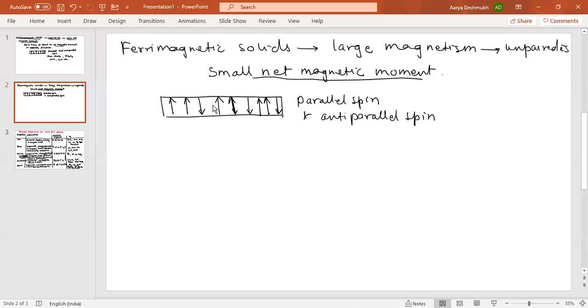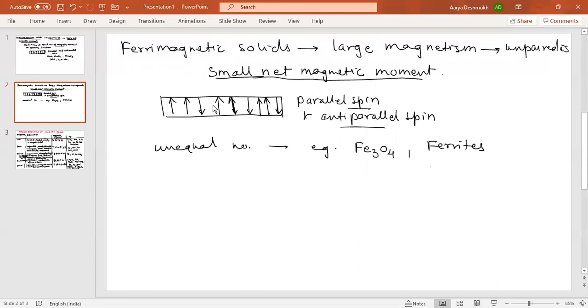Now ferrimagnetism arises due to alignment of magnetic moments in parallel and anti-parallel directions in unequal number, resulting in some small net magnetic moment. For example, you have to remember these examples: Fe3O4 or the ferrites.